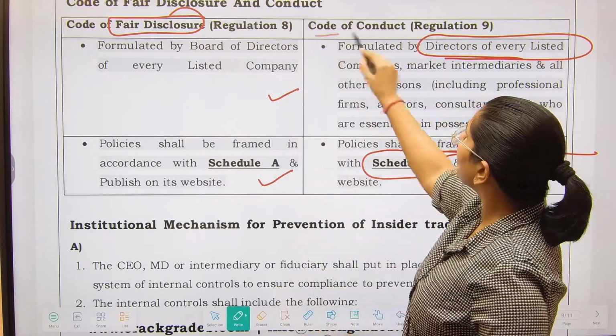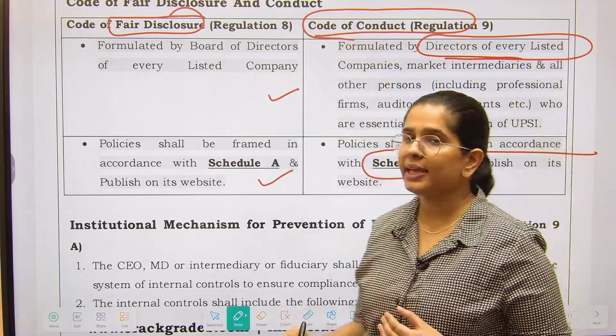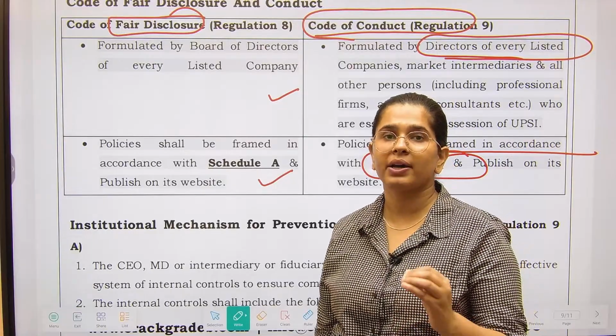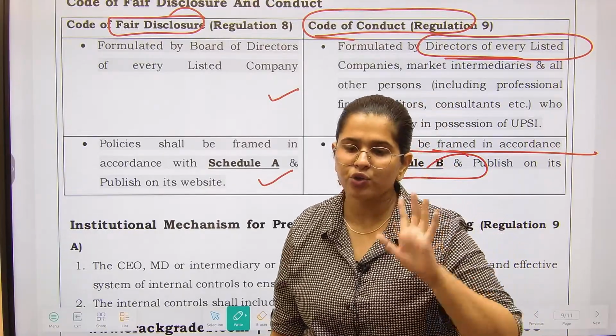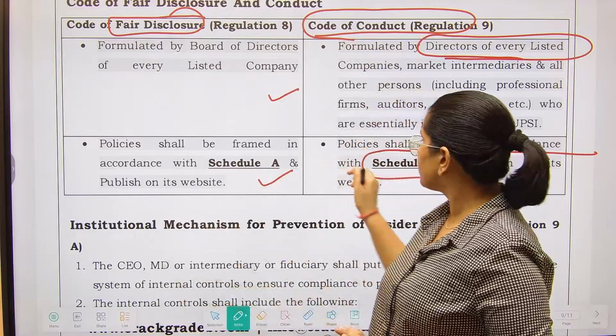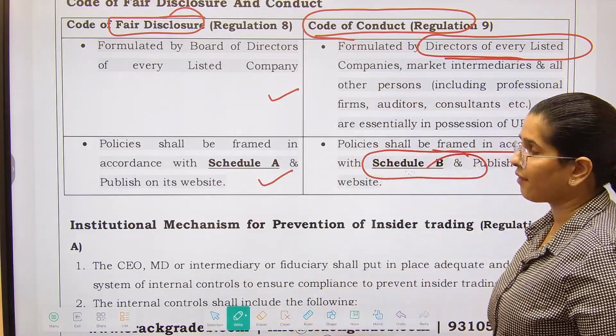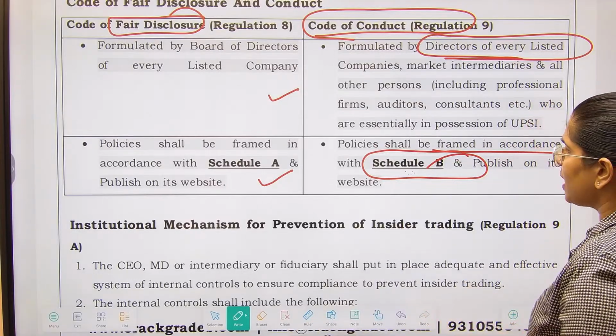Apart from that, the code of conduct means how you should behave while dealing with non-public price sensitive information, right? This particular schedule has been given at the back of the document. If you want, you can give it a one-time read.